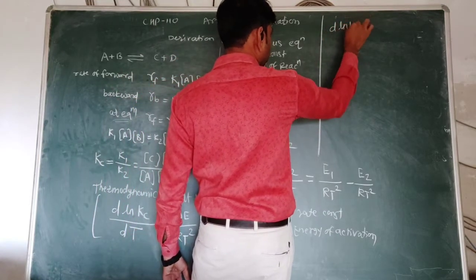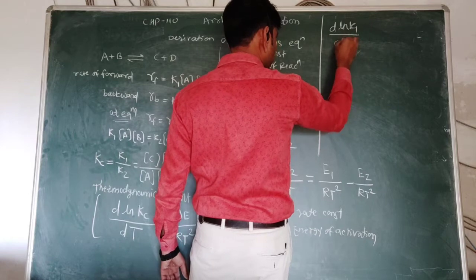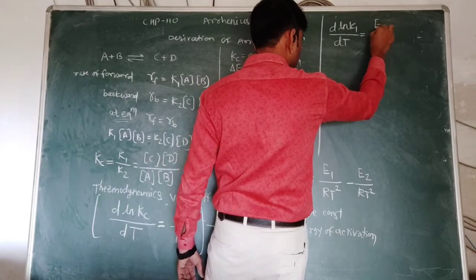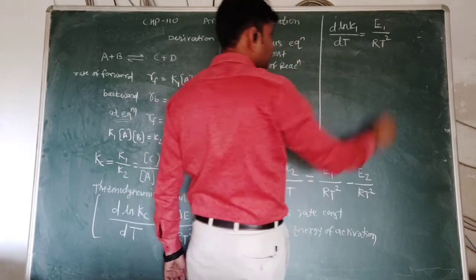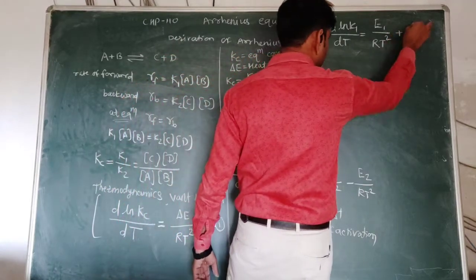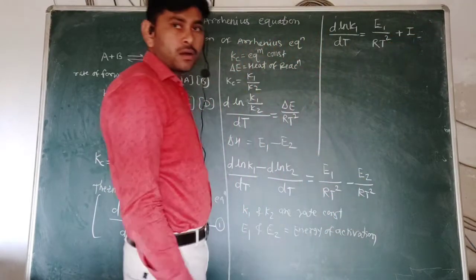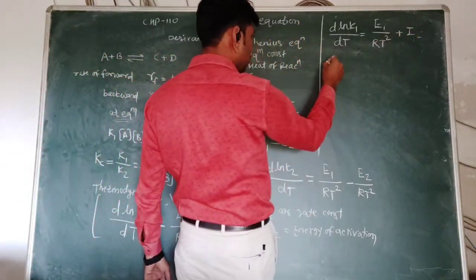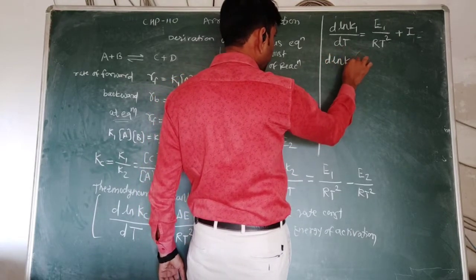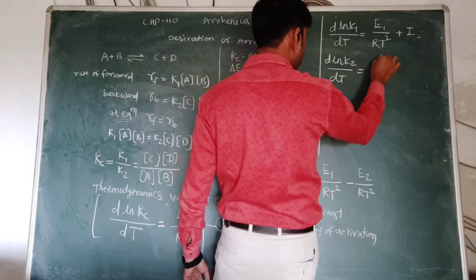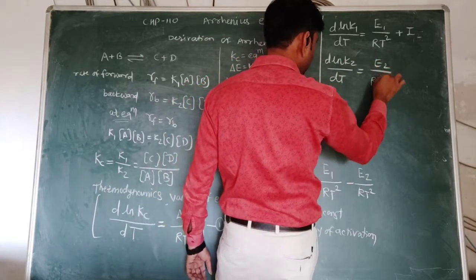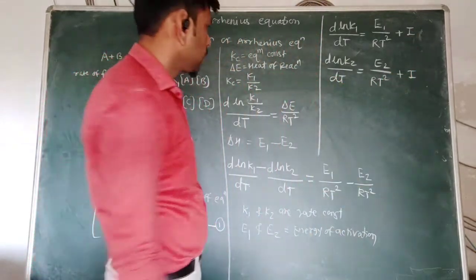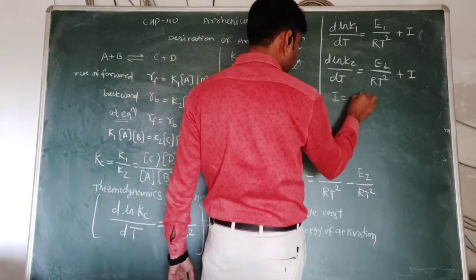So d ln K1 by dt equal to, we can write the equation, E1 upon RT square plus I, where I is the activation energy for intermediate, and similarly we can write d ln K2 by dt equal to E2 upon RT square plus I. But as we know that the activation energy for I is equal to 0.